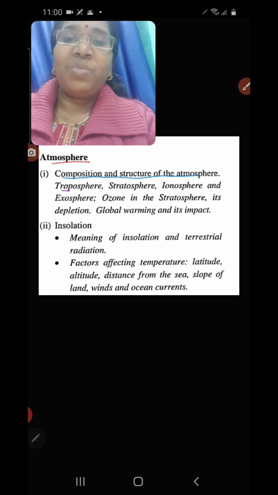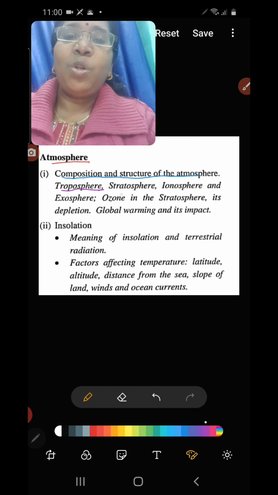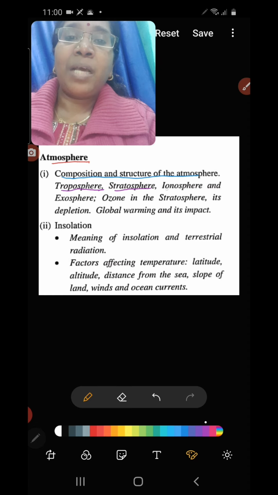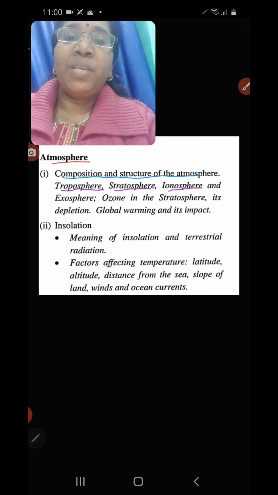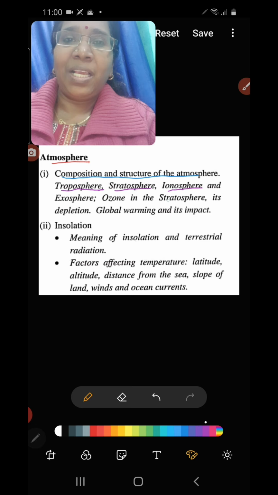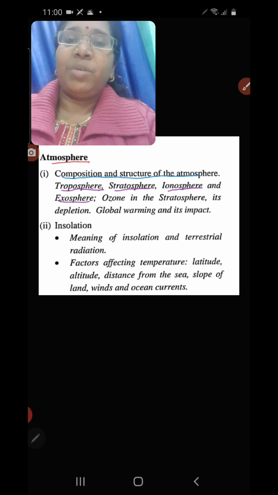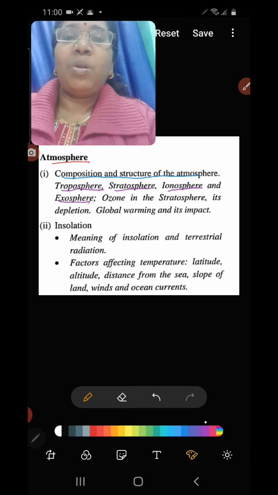That is troposphere. Troposphere is the lowest layer of the atmosphere. Just above troposphere we find stratosphere. Then comes ionosphere. Ionosphere is also known as mesosphere. This ionosphere layer is also known as mesosphere. And then comes exosphere. Okay, so we are going to discuss all these important layers in the atmosphere.